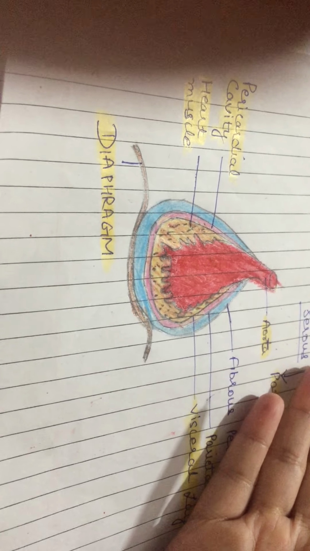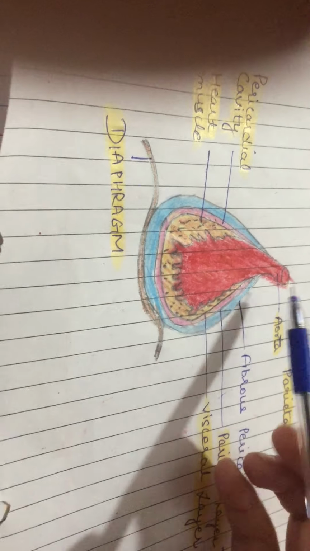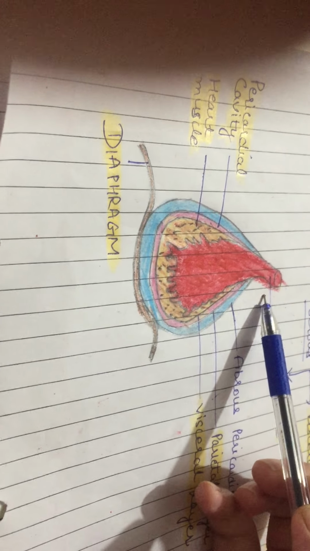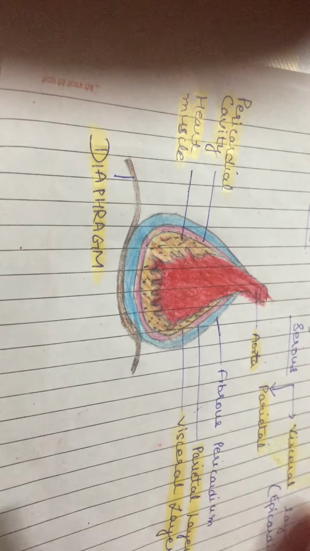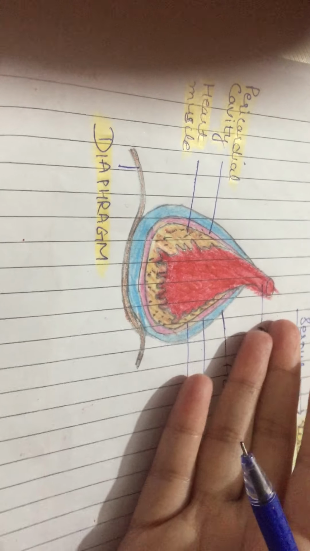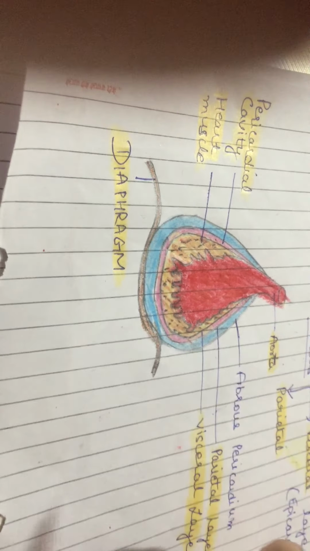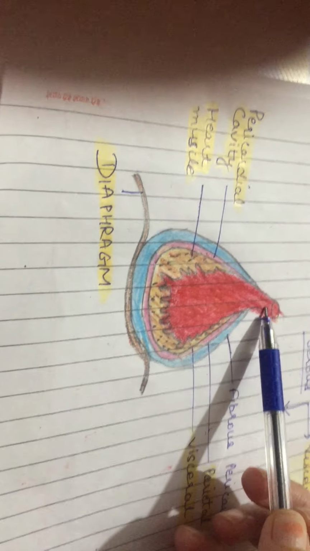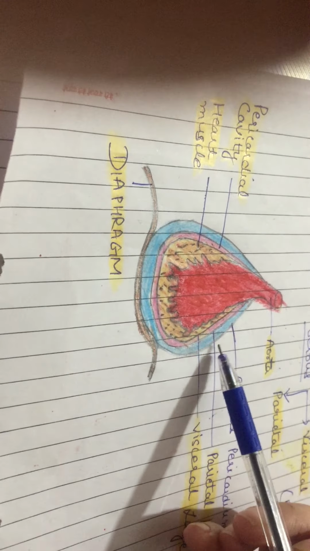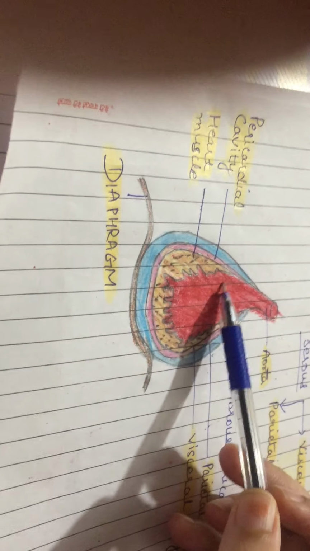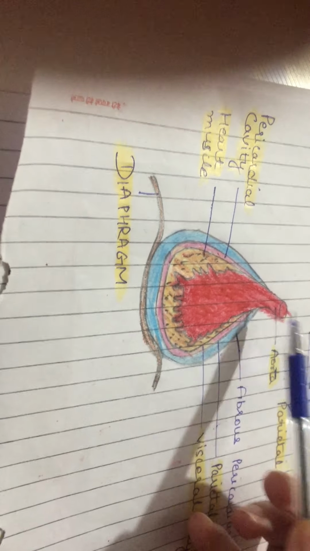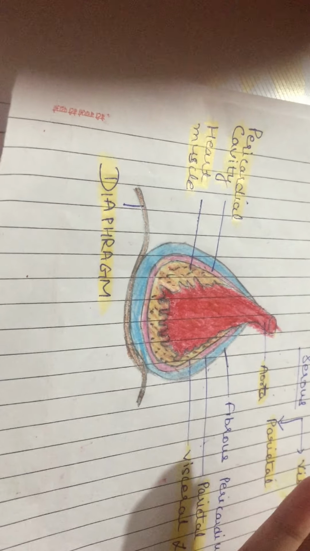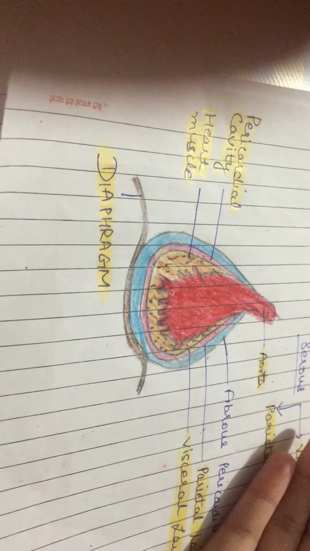Above, it blends with the external coat of the aorta and the pulmonary trunk, and is continuous with, as we have discussed in the head and neck, the pretracheal layer of deep cervical fascia, right?